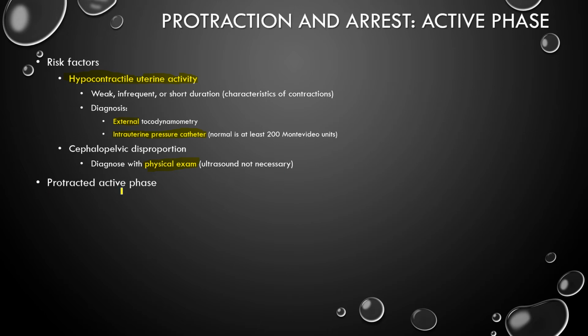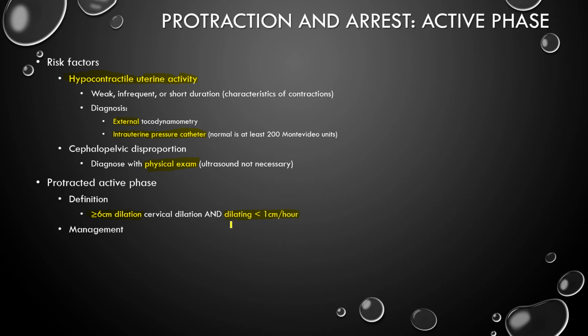So a protracted active phase, what does this mean? The definition is you have greater than or equal to 6 centimeters cervical dilation, because that means you're in the active phase, and dilation of less than 1 centimeter an hour. So if it's dilating less than a centimeter an hour, you're in protracted active phase.